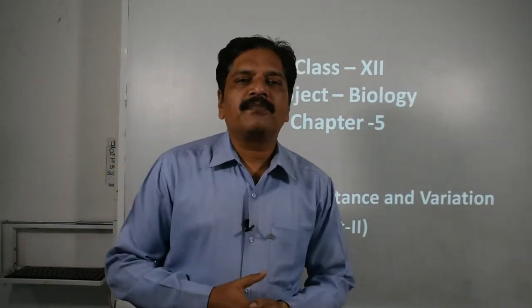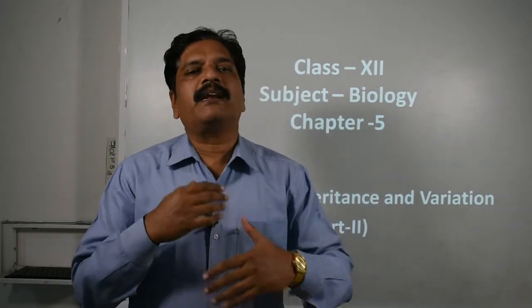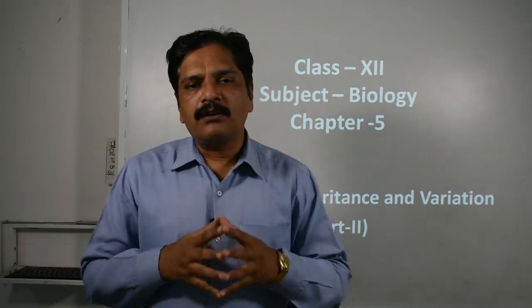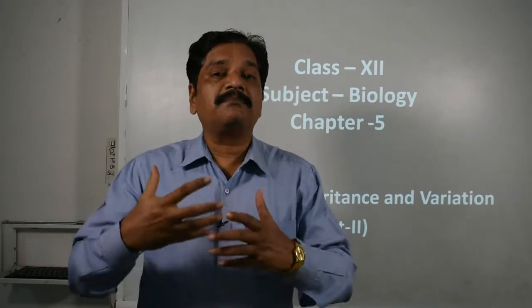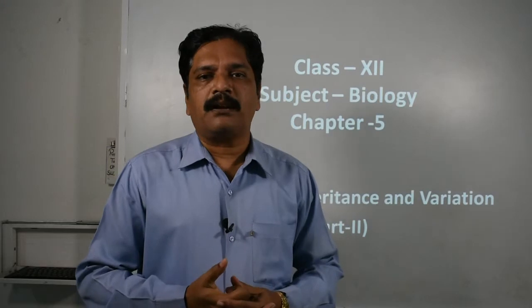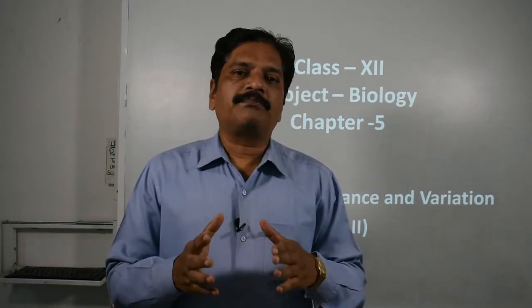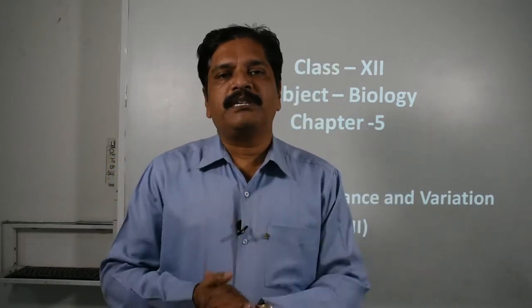In part 1, we already finished the Mendelian work, his experimentation, his conclusion, his observation, and the reason behind selecting the garden pea as a genetic material. We also learned the procedure or methodology he used, and how he chose the pure breed.